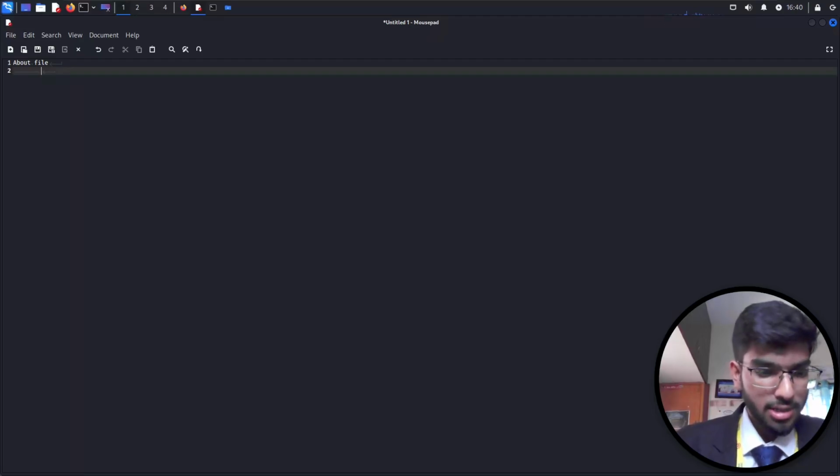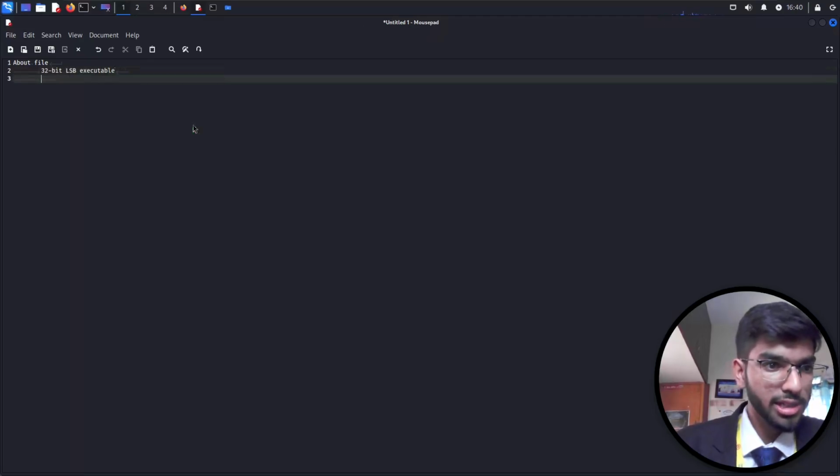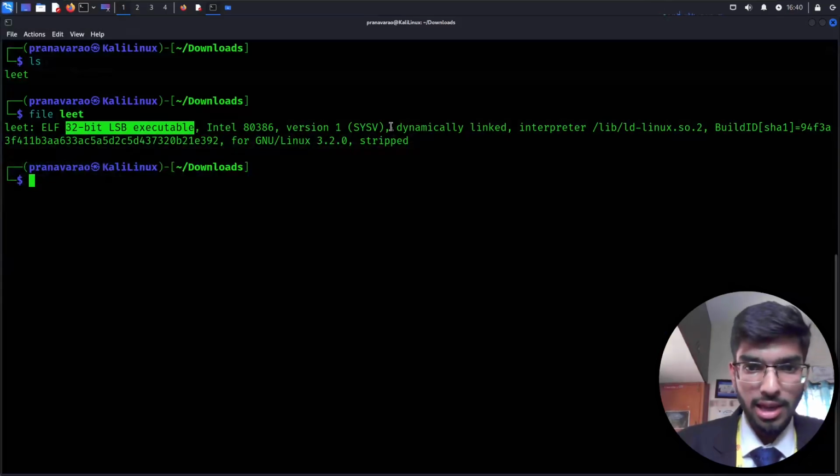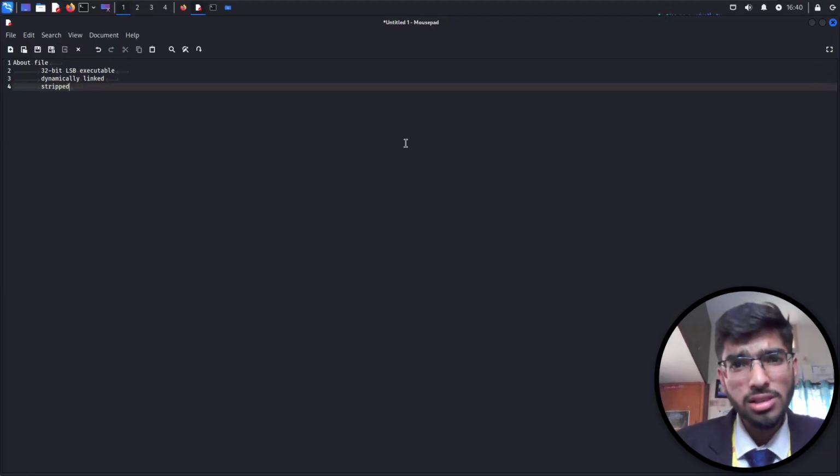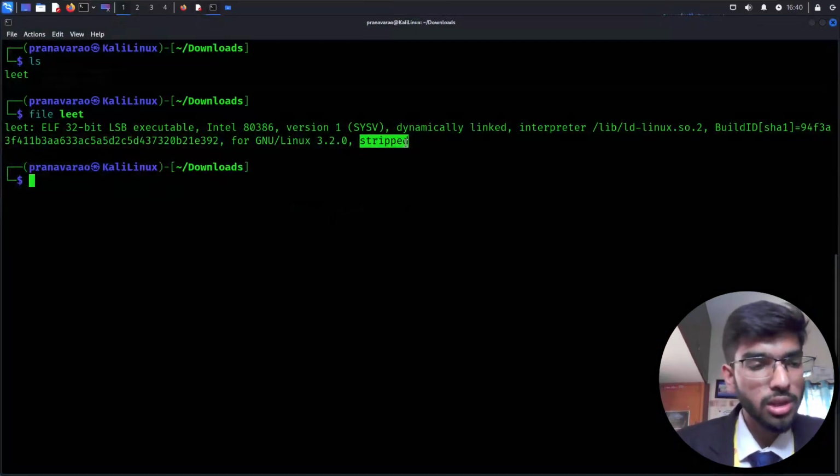This is a 32-bit executable file. It is dynamically linked, and it is also stripped. So all the main functions and those kinds of names are removed from it, right? That's why we can't disassemble them in GDB or tools like that. So those function names are all removed. That's still okay.